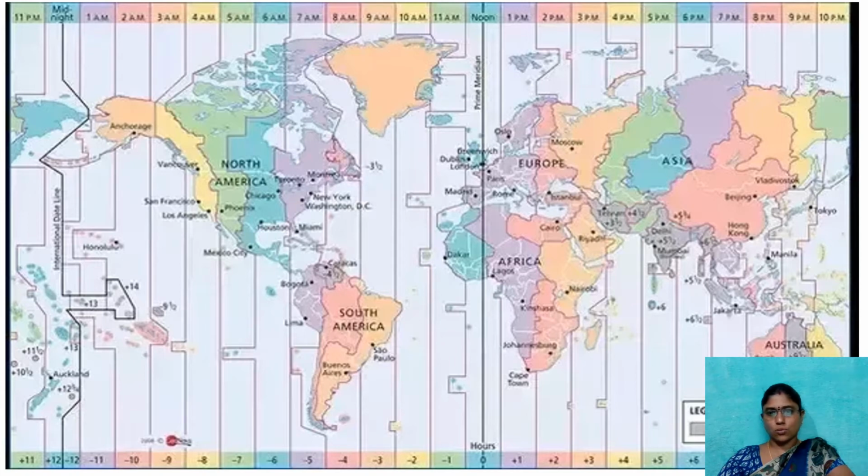This is the time zone. Where is India? Here. And these all are eastern longitudes and these all are western longitudes. As you know, the sun rises every day, the sun rises in the east. So this is the east direction, so these countries are getting early sunrise. This is daytime here, mid-noon, and if we are going towards the west, time lagging will be there.